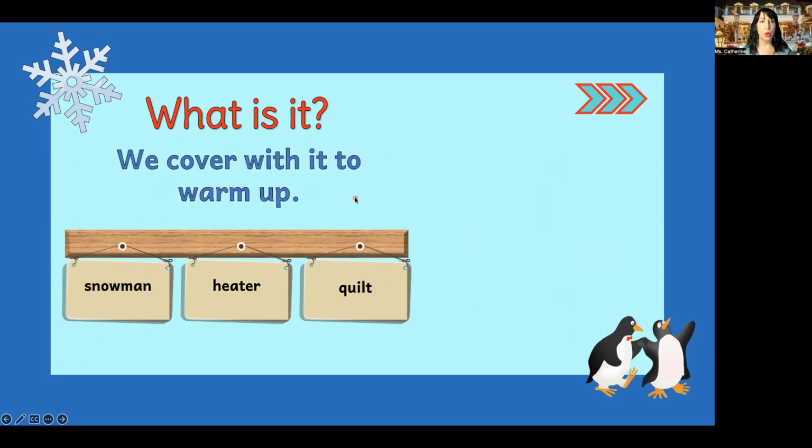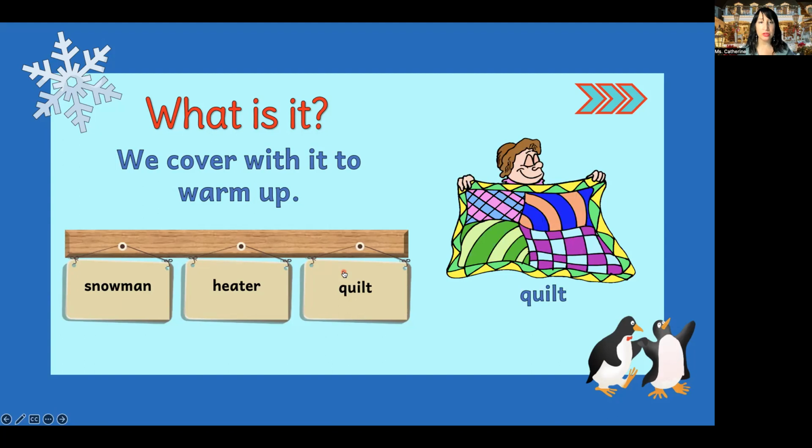What is it? We cover with it to warm up. Now, we did kind of say this already, right? Snowman, heater, or quilt. I'd like to throw more words to you, more vocabulary, right? We want to expand it. What is it? That's right, a quilt.